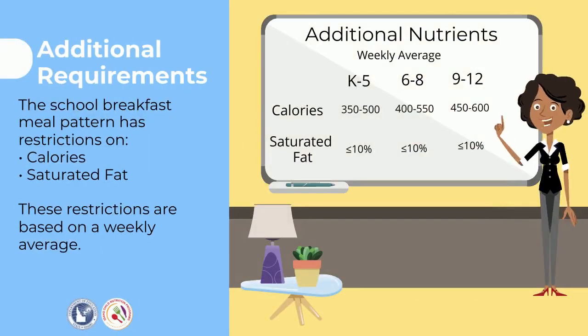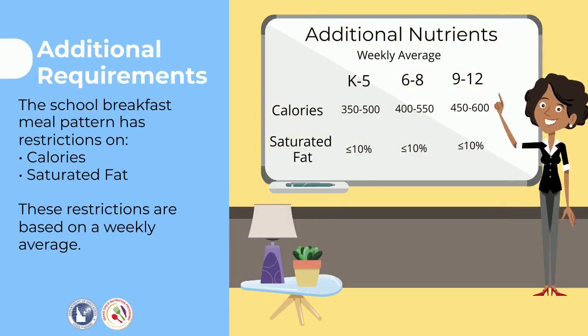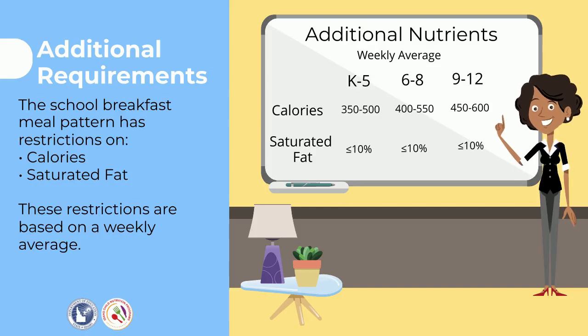The school breakfast meal pattern also has limits for additional nutrients, including calories and saturated fat. The restrictions on calories and saturated fat are based on a weekly average. For grades K through 5, the weekly average of calories should be between 350 and 500. For grades 6 through 8, the weekly average should be between 400 and 550. And for grades 9 through 12, the weekly average should be between 450 and 600. Saturated fat should not make up more than 10% of total calories for all grade levels.